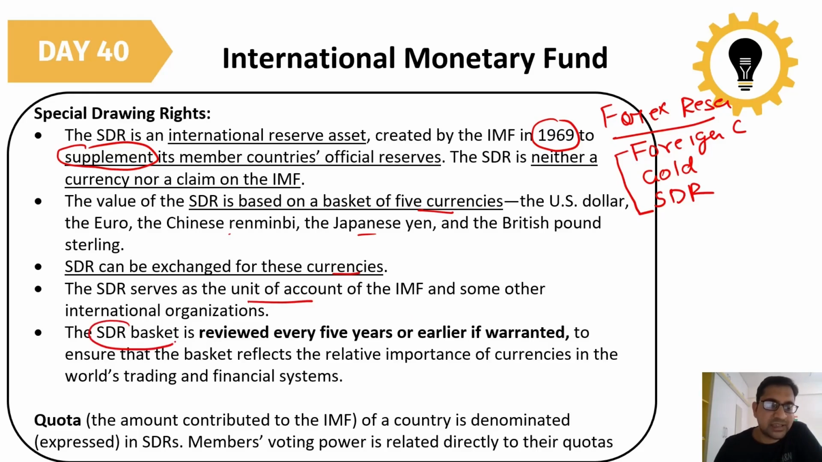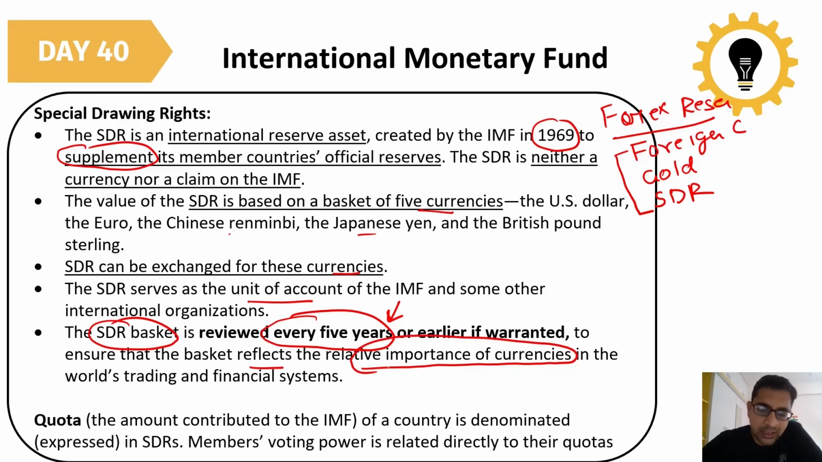This SDR basket of five currencies is reviewed every 5 years, but sometimes earlier too. We check whether the proper weightage is given to each currency. For example, if the US dollar is going down and the Chinese renminbi is going up, we have to give more weightage to the renminbi and less to the US dollar. That basket reflects the relative importance of the currencies, so the more important a currency is in world trade and the financial system, the more weightage it gets.